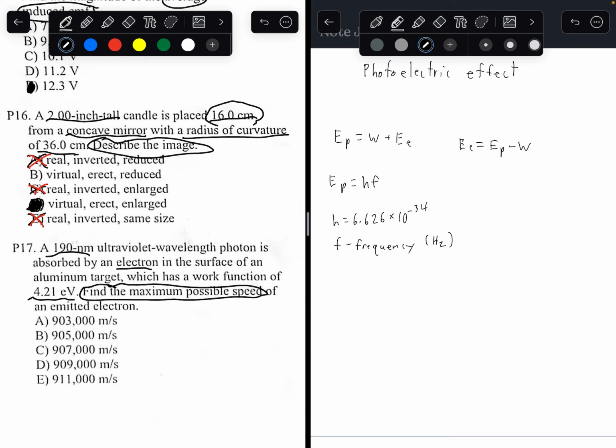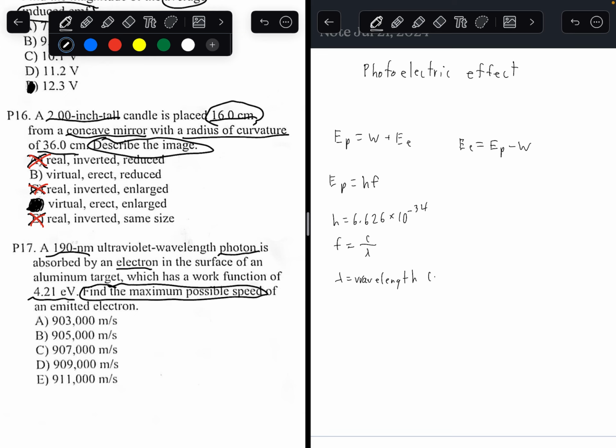F is also equal to the speed of the particle divided by the wavelength of the particle. Now, what is this particle? This particle is a photon. Photons are light particles, so they go at the speed of light. So the velocity in this case would be the speed of light divided by the wavelength. And this would be wavelength in meters. Make sure to keep that in meters, not in nanometers.